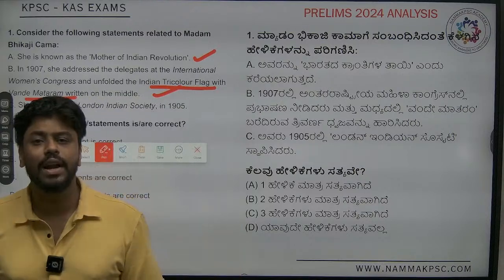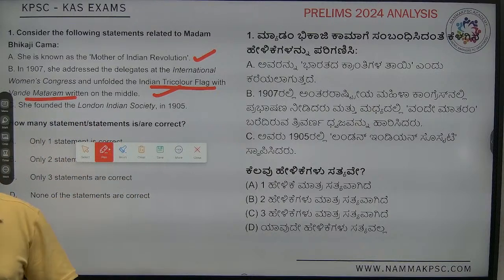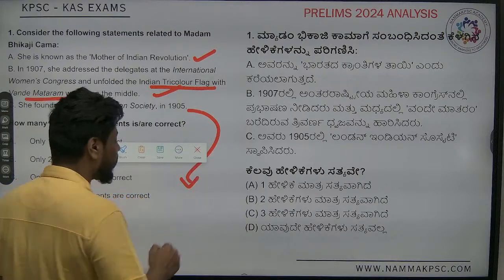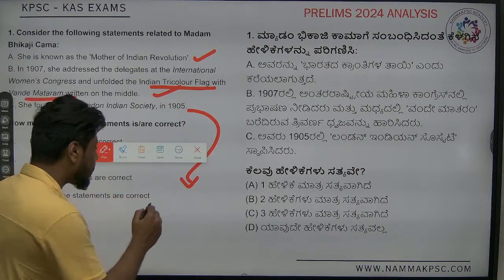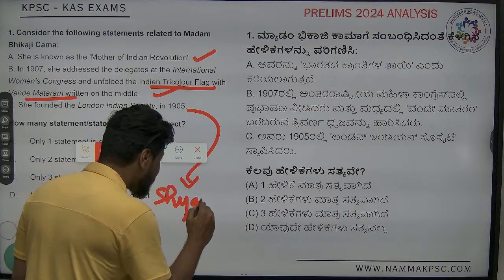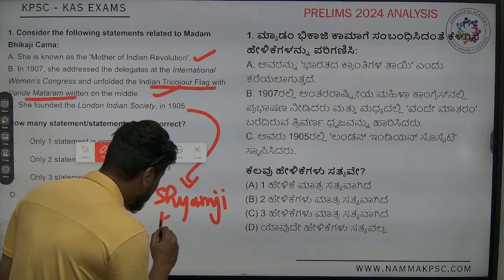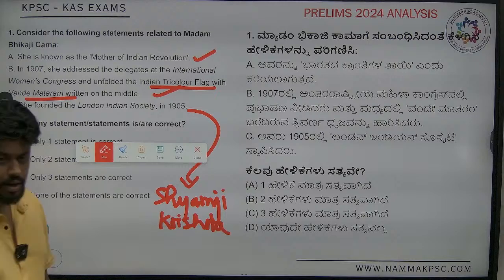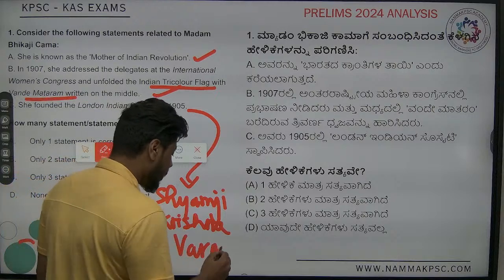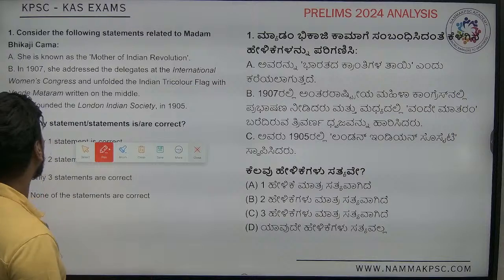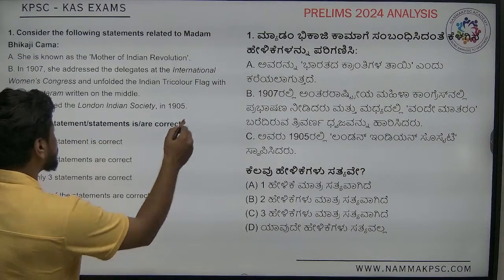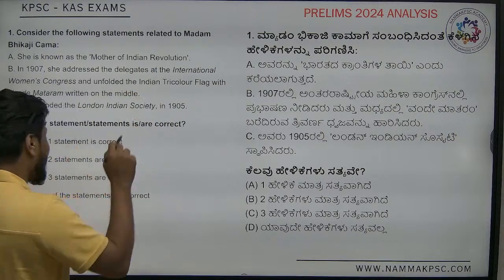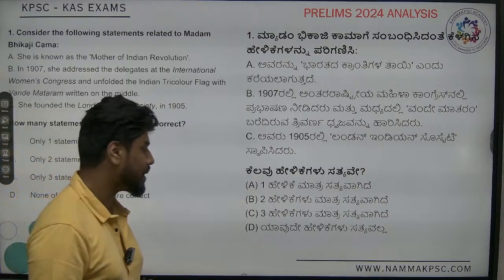The next statement says she founded the London Indian Society in 1905. It was not she who founded this society; it was Shyamji Krishna Verma who founded it. So the third statement is wrong, while the first and second are correct. The answer for this is B: only 2 statements are correct.